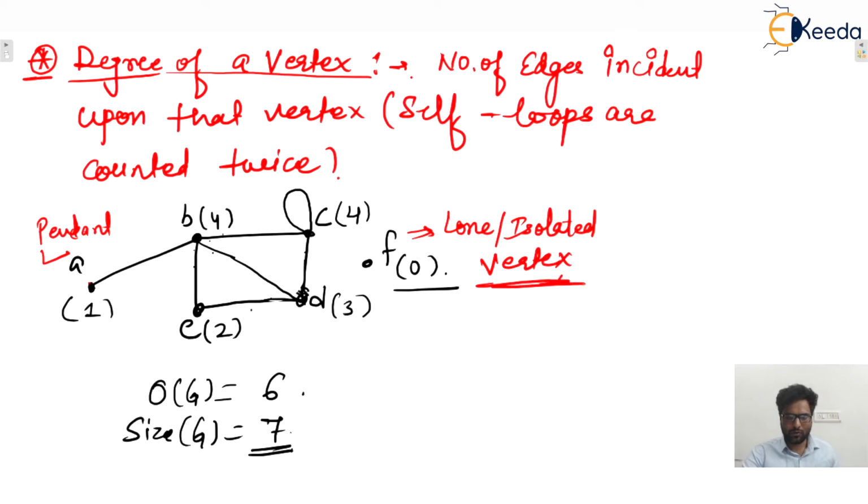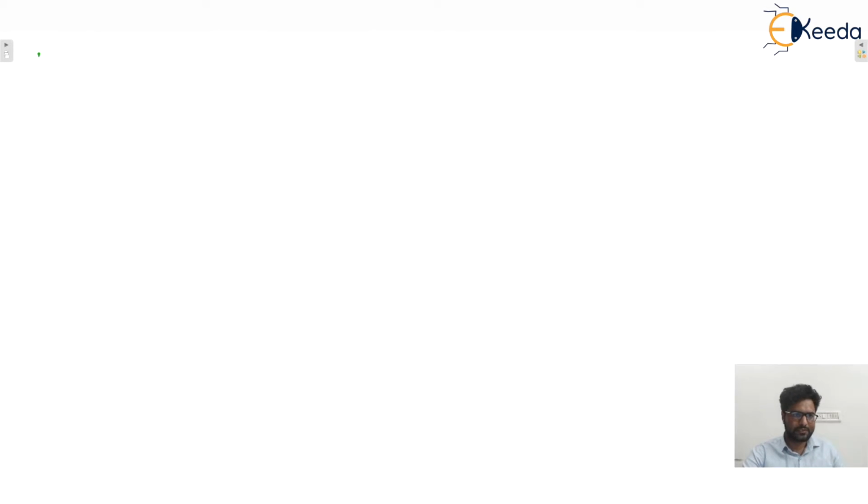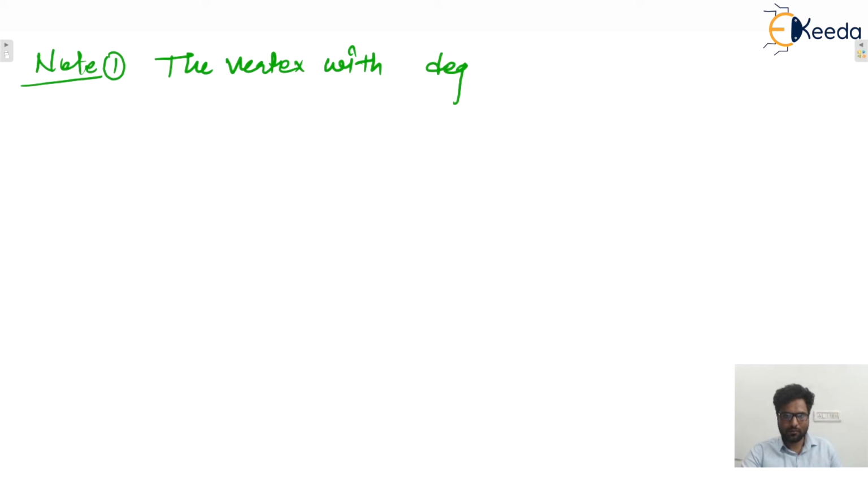So you write down in your notes, first point: the vertex with degree equal to 1 is called a pendant vertex.